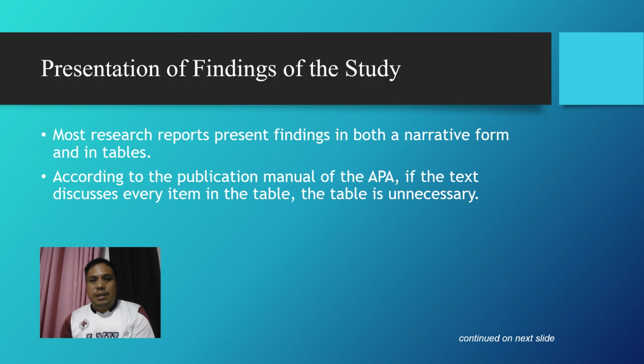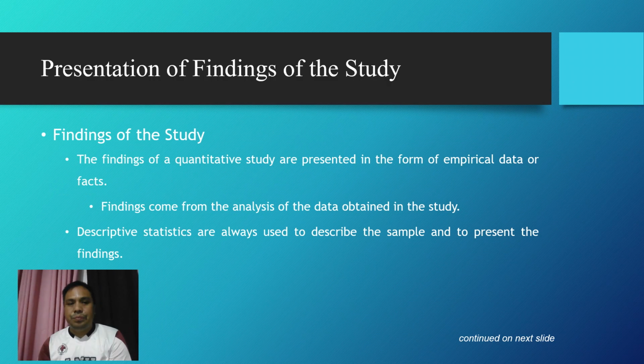Presentation of study findings typically combines both narrative descriptions and tables to communicate results clearly and effectively. Tables are useful for summarizing complex data and allowing readers to see patterns, trends, or comparisons at a glance. However, according to the APA publication manual, a table is unnecessary if the narrative text already discusses and explains every item contained in the table. Using both formats thoughtfully ensures that findings are organized, accessible, and easy to interpret.